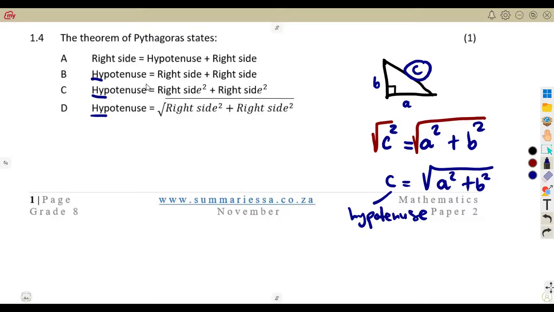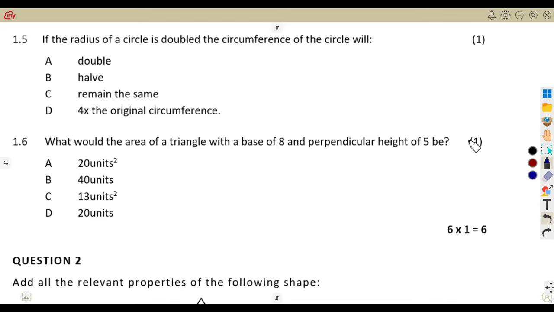But if they wrote it as hypotenuse squared like this, it was going to be correct. But because we do not have that squared, for us to remove this square, we must introduce the square root. So the moment the square root is introduced, this is going to be our correct answer, where the hypotenuse is equal to the square root of A squared plus B squared, under the square root. So that is your correct answer.